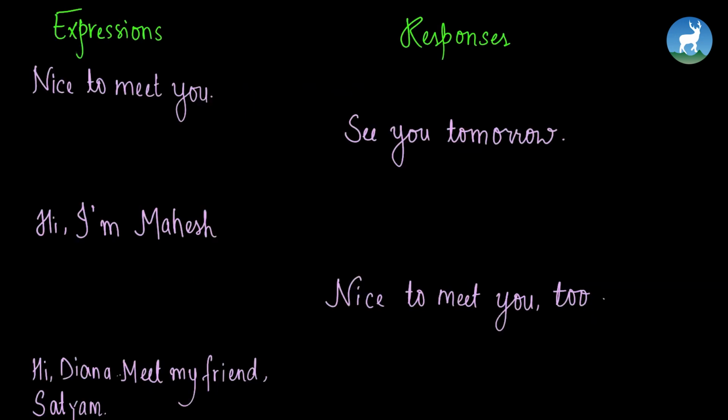Okay kids, as you can see, I have written two columns separated by two different topics, right? One of the columns shows expressions and the other one shows responses. Now, wherever you find expressions, we are going to fill in responses, and whenever you see responses, we are going to write down the expressions for those responses. Let's try doing it together.